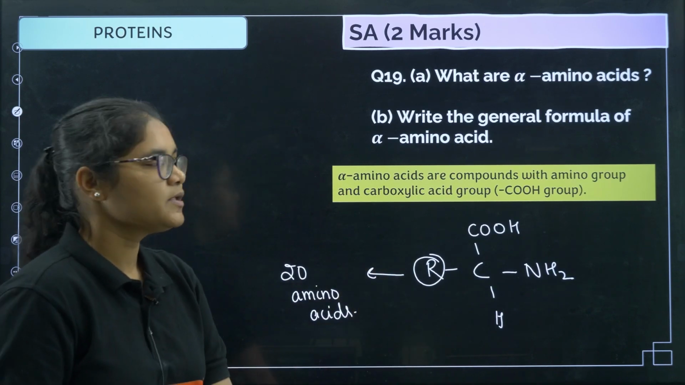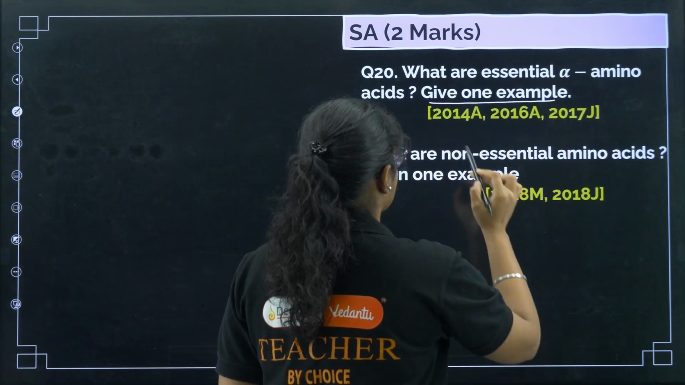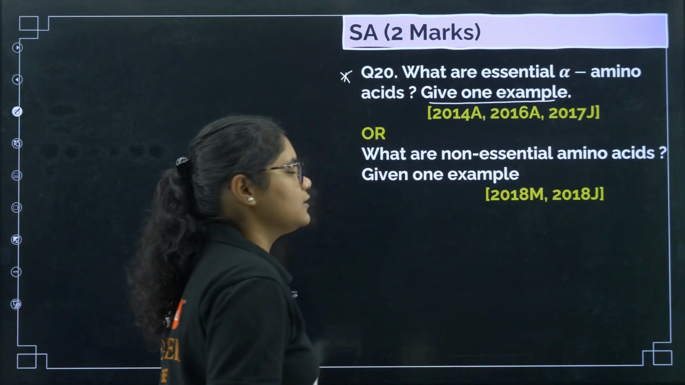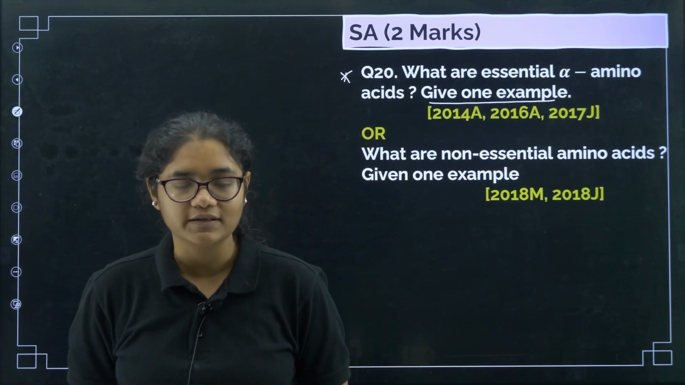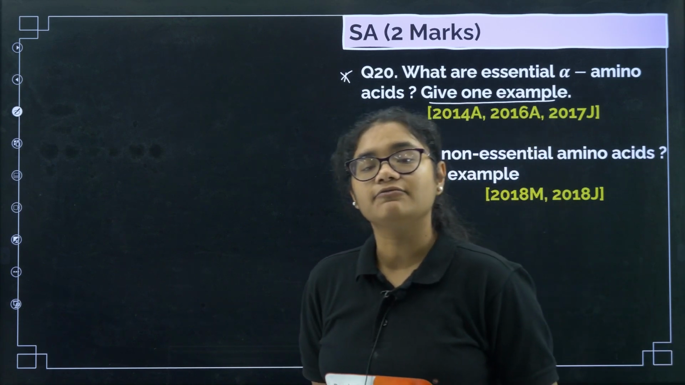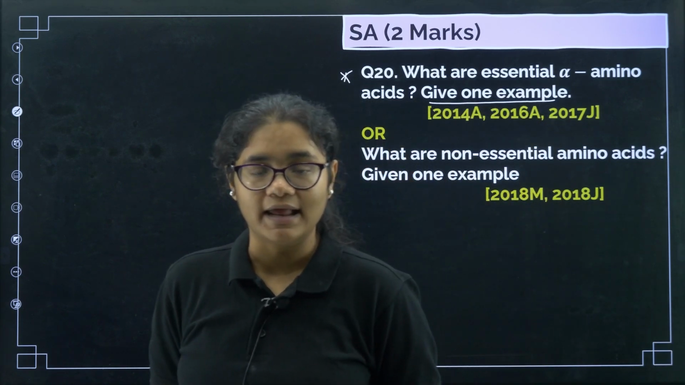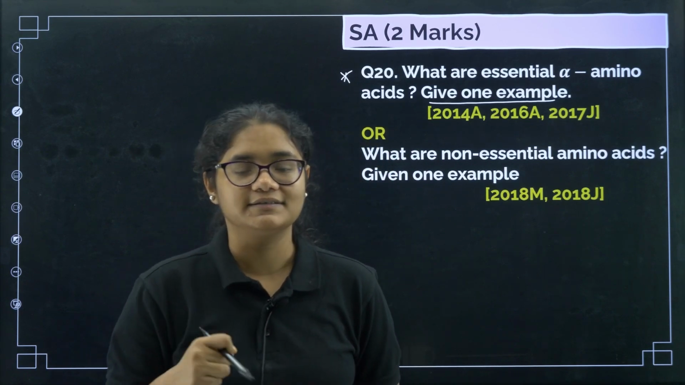Okay, clear? Next question, what are essential amino acids? Give one example. This is a very important question. Now see, amino acids which cannot be produced in the body. There are certain amino acids which cannot be produced in the body, and because they are required for our health, we have to consume them from the diet.